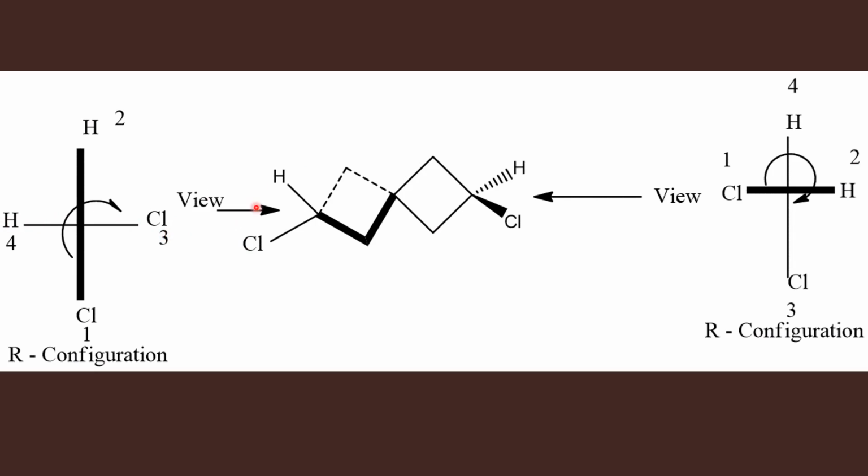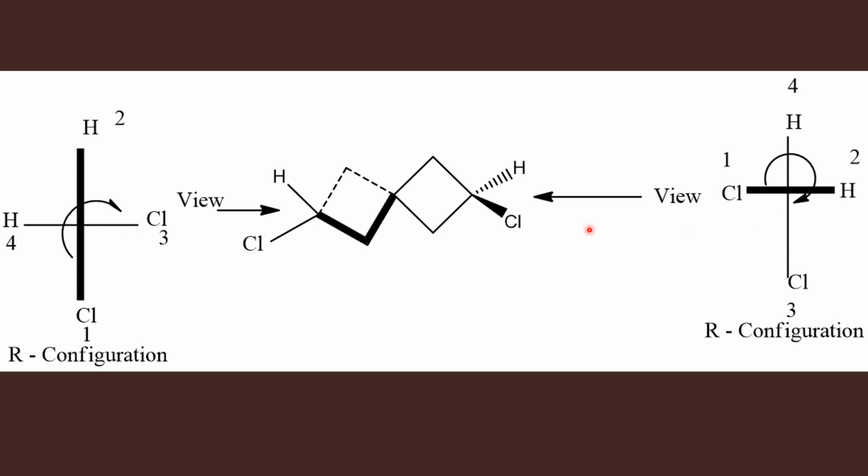Now since I am standing near the vertical groups, I have thickened the vertical line. The groups present in the thick line should be assigned priority numbers first. So chlorine gets higher priority over hydrogen, 1, 2. Then after assigning priority for thick line groups, go to the normal line. And then 3, higher priority for chlorine, then hydrogen, 3, 4. Read the numbers from 1 to 4, 1 to 3. You are going in the clockwise direction, therefore R.